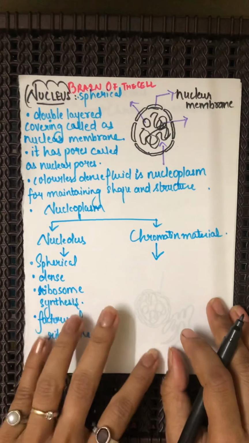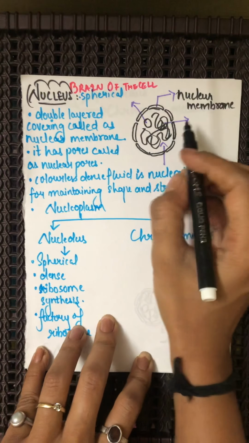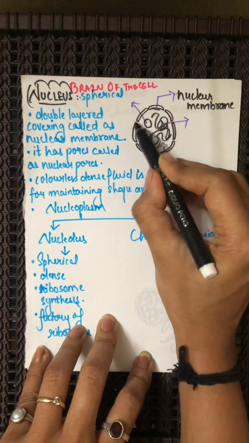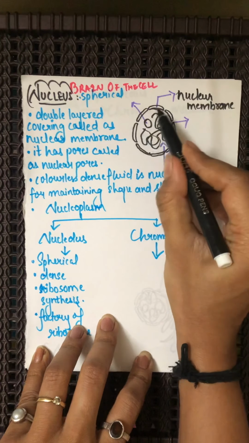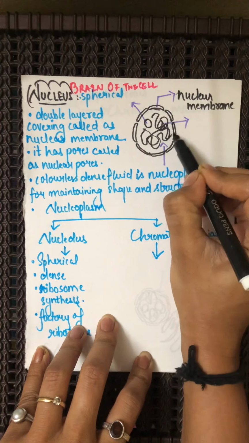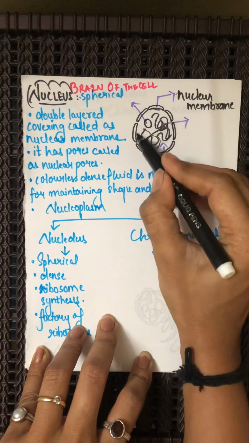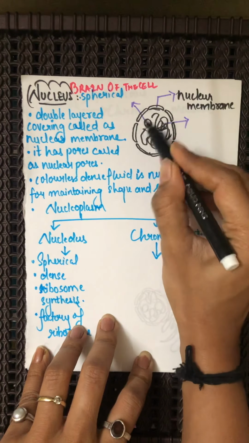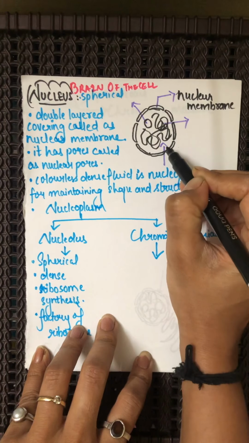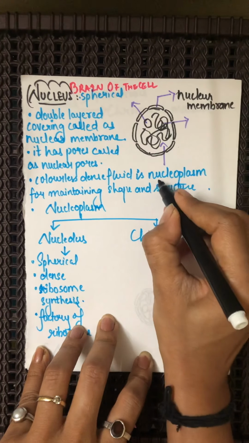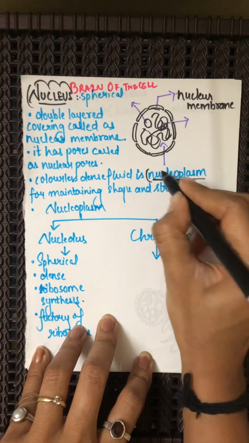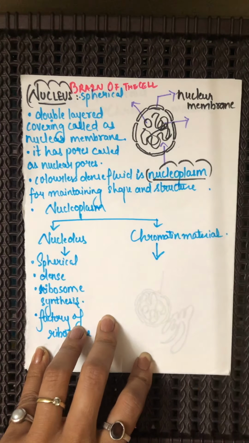Fine. Now, inside the nuclear membrane is the fluid material in which various components are situated. This fluid material, the white portion inside the nuclear membrane, is nothing but the nucleoplasm.